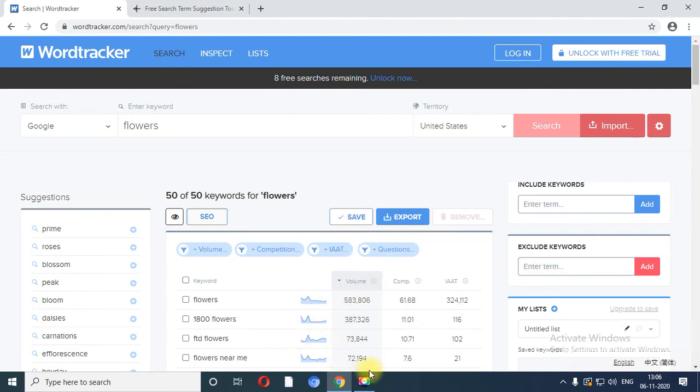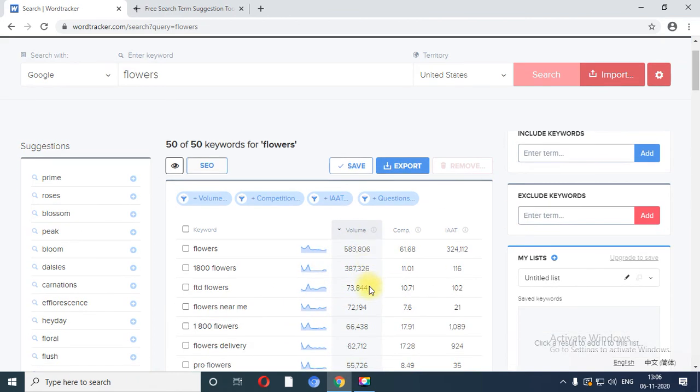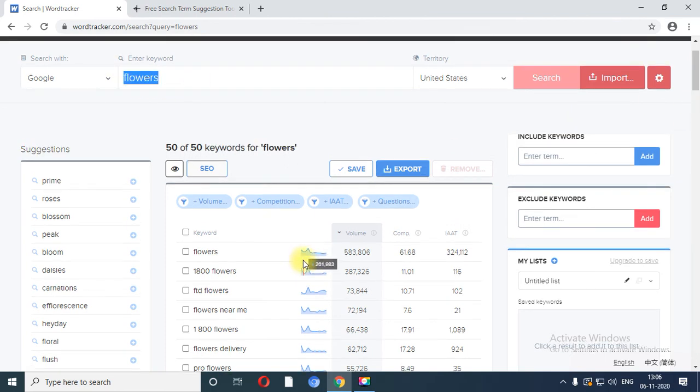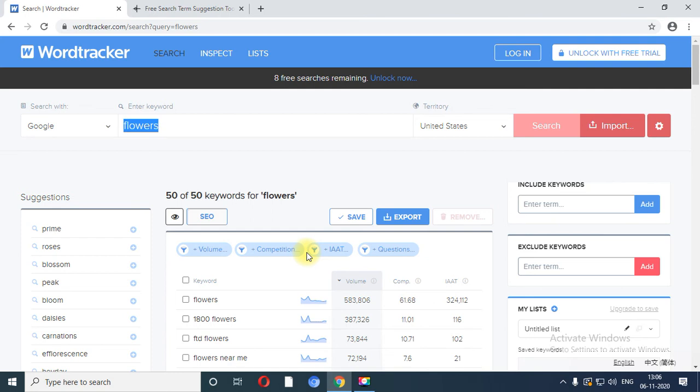In this you also have calculations based on the searches, comparisons, and some other features available on Wordtracker, as well as a list of suggestions or words which can be used with this particular keyword. So in this way you can find any keyword which is related to the other keyword. So these are the popular search terms through which people generally search.